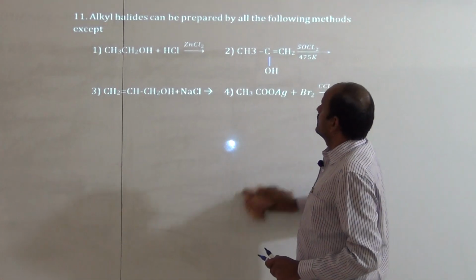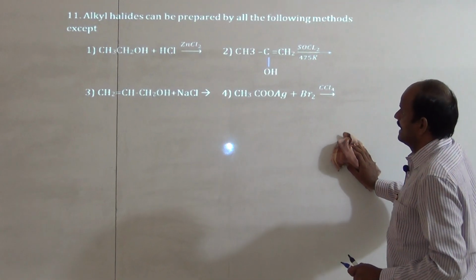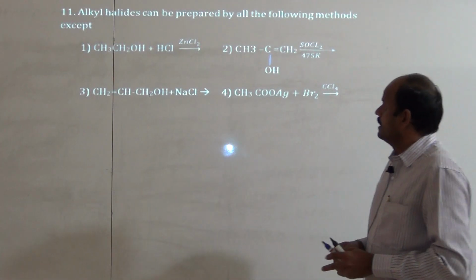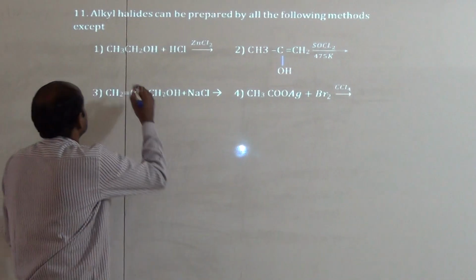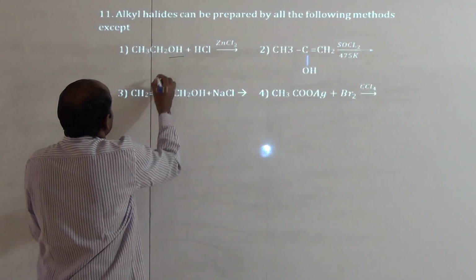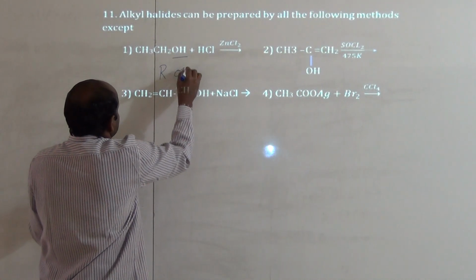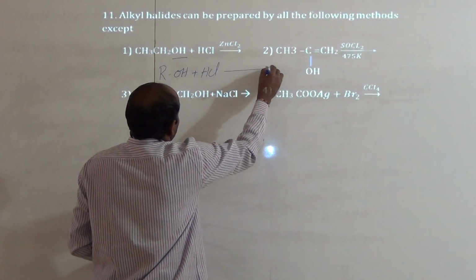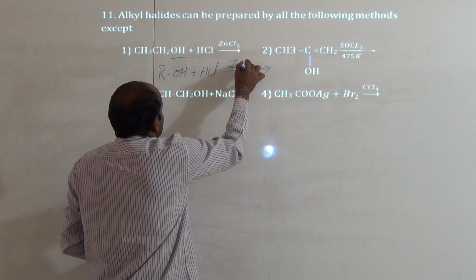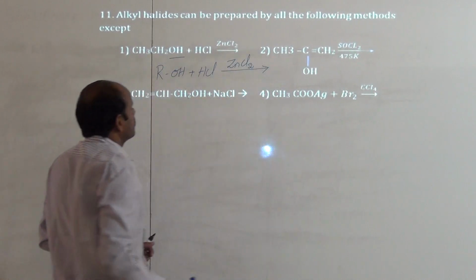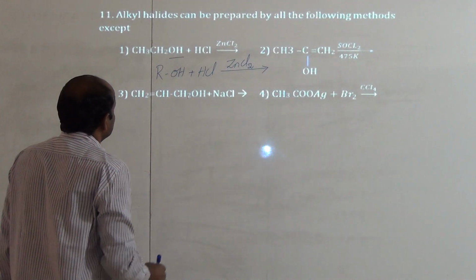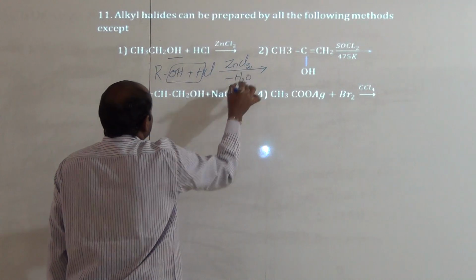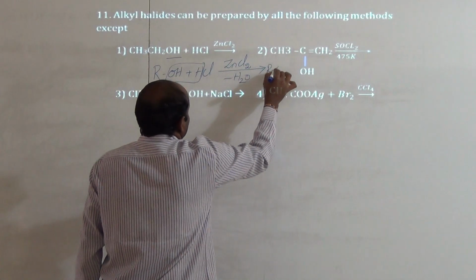Alkyl halides can be prepared by all the following methods except. Here they have given alkyl halide preparations. In the first one, we have CH3 CH2OH. They have given alcohols, so ROH. Alcohols react with hydrohalic acid, for example hydrochloric acid, heated with anhydrous zinc chloride. Then these two are removed as H2O, and we get alkyl chlorides only.